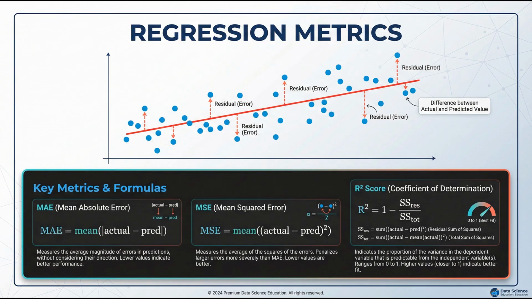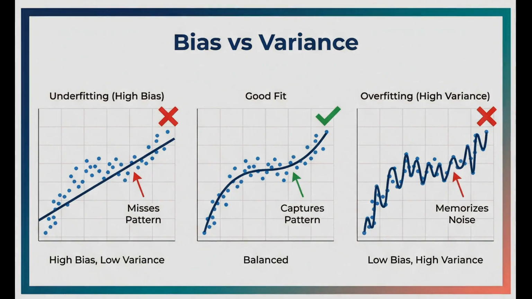Regression models use different metrics. Mean absolute error, MAE, measures average prediction error. Mean squared error, MSE, penalizes large errors more heavily. Root mean squared error, RMSE, is MSE in original units. R-squared indicates how much variance the model explains, where 1.0 is perfect.